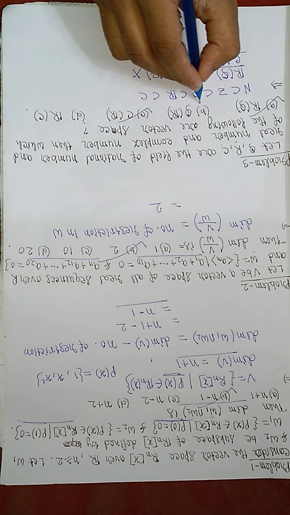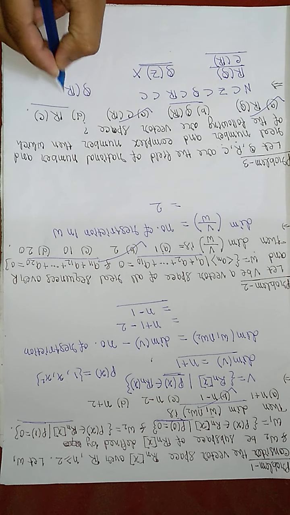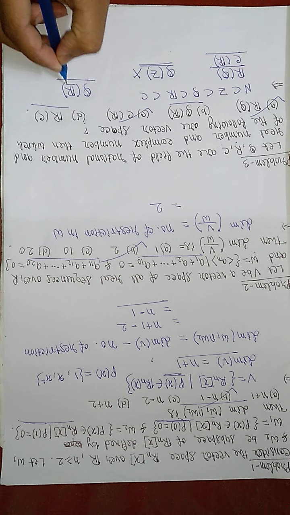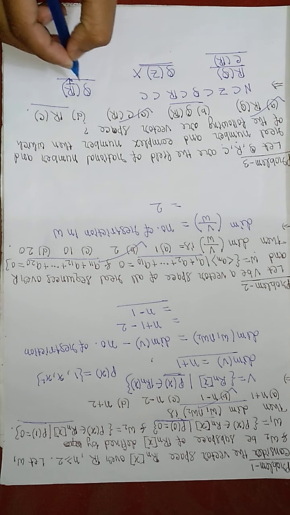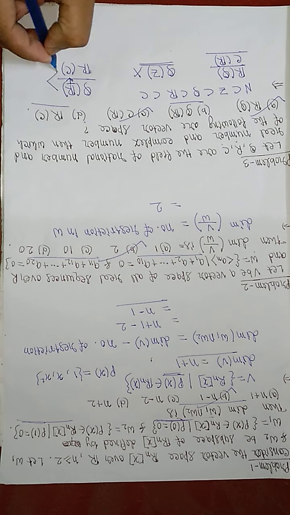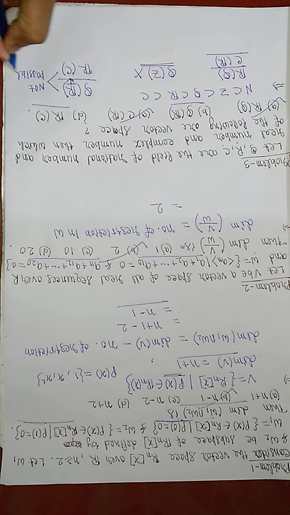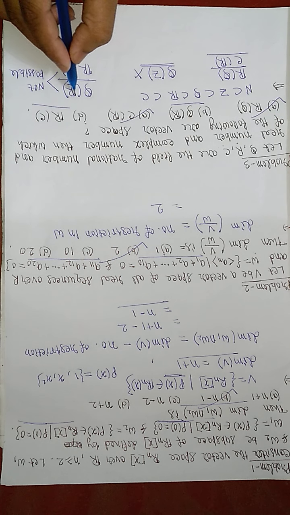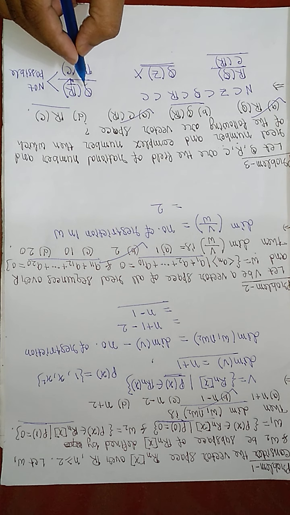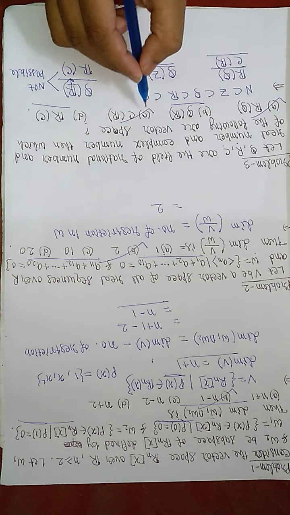Now if we consider the cases of B and D, Q over R is not possible because the inner set is larger than the outer set. Similarly, R over C is also not possible. Why? Because R is greater than the set Q. Similarly, the set of complex numbers is always greater than the set of real numbers. So these two are not possible. So my answer is option A and option C.